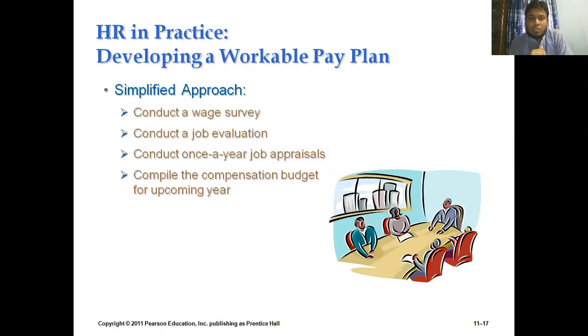They conduct yearly job appraisals, I mean, appraising performance, and then they develop the wage curve. And finally, they compile the compensation budget for the upcoming years. They need to check whether they have developed the compensation rate according to the organizational budget or not. They check this in the fine-tuning stage. So that's how they do these activities.